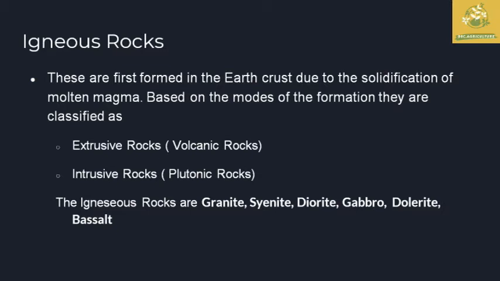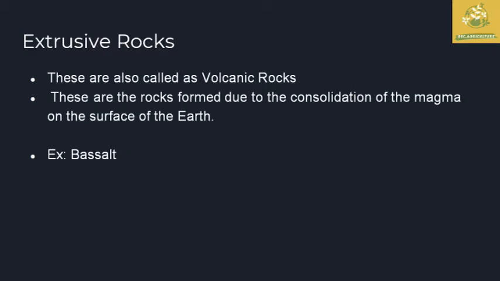Based on the modes of formation, they are classified into extrusive rocks as well as intrusive rocks. The igneous rocks are granite, syenite, diorite, gabbro, dolomite as well as basalt. So these are the igneous rocks. First I am going to tell about the extrusive rocks, also known as volcanic rocks. These are rocks found in the upper surface of the earth, formed due to the consolidation and cooling of molten magma on the surface of earth.